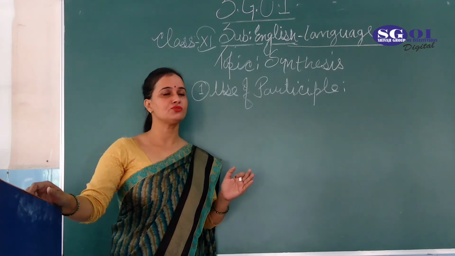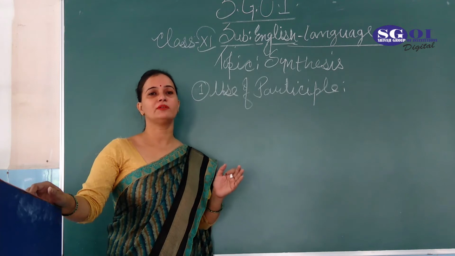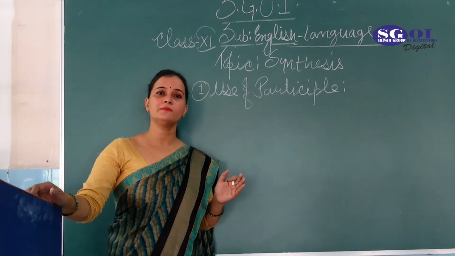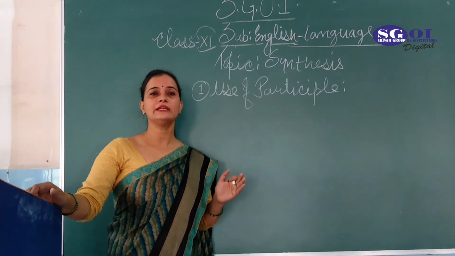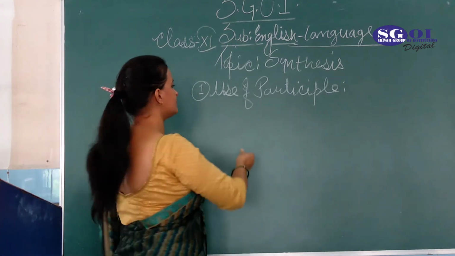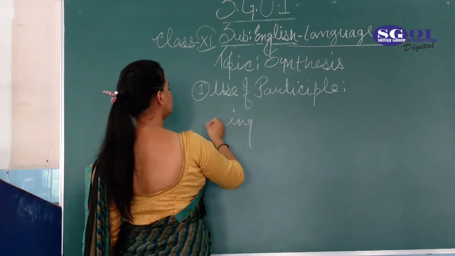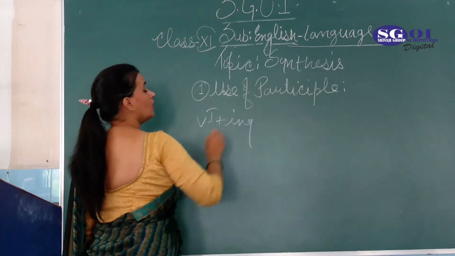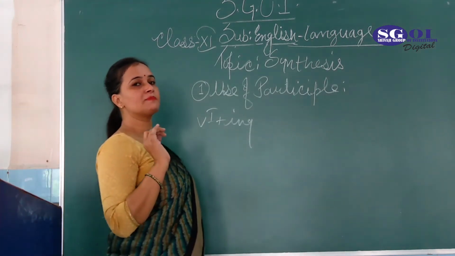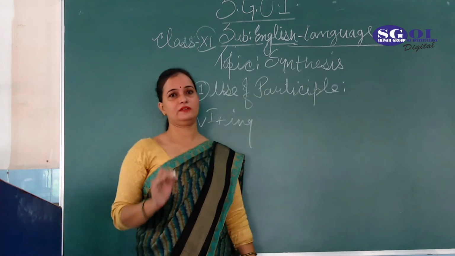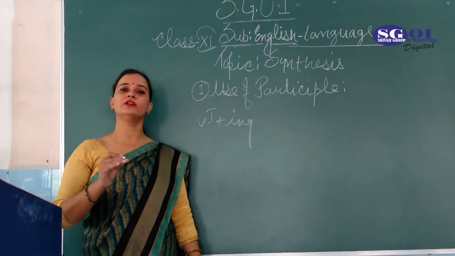The first part of the participle we discussed was the present participle. In the present participle we came to know that it is the ing form of the main verb, and in this participle there is continuity of the verb.